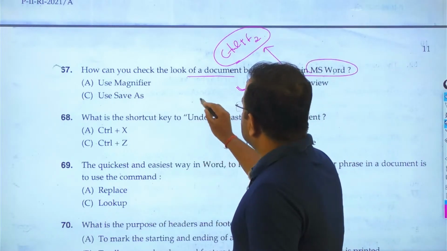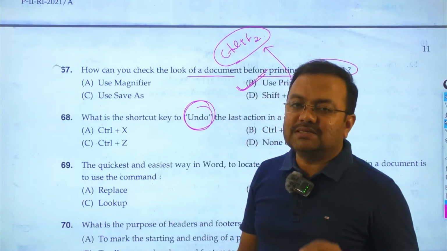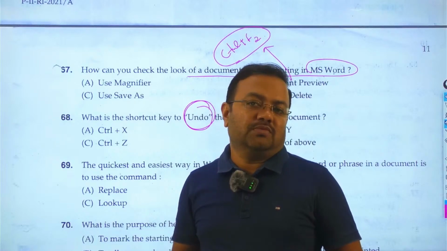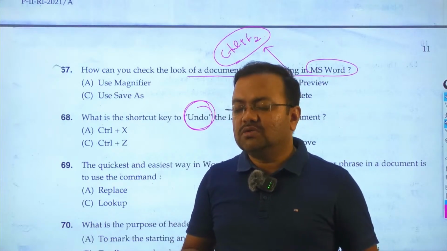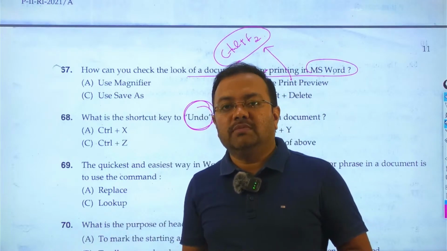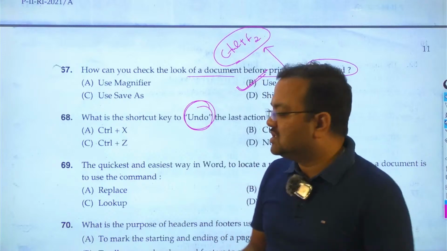What is the shortcut key used for undo? So students, undo and redo, these are the very popular actions related to different types of work like MS Word, Excel, PowerPoint, Access. Okay, so what is the concept of undo and redo? Undo is previous and redo is forward, means backward and forward change. Backward change is undo, forward change is redo.